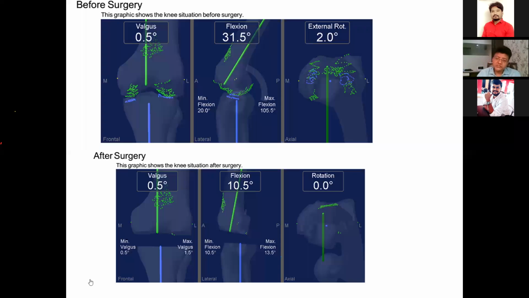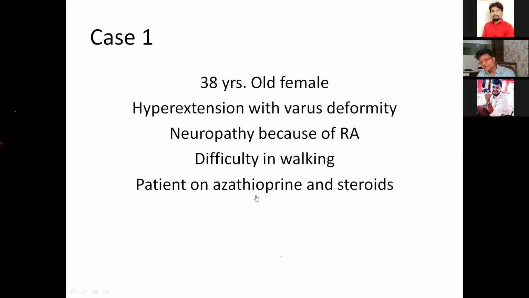So after surgery in the same patient, I almost achieved the full correction. I will just show you a few examples. This first case was a 38-year-old female with hyperextension and varus deformity, neuropathy because of rheumatoid arthritis, which is a systemic disease. The patient has difficulty in walking, and is on azathioprine and a steroid.